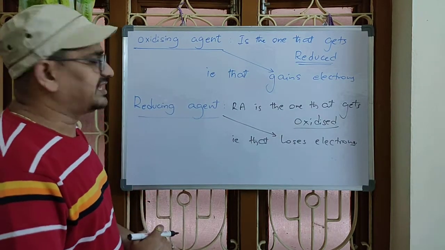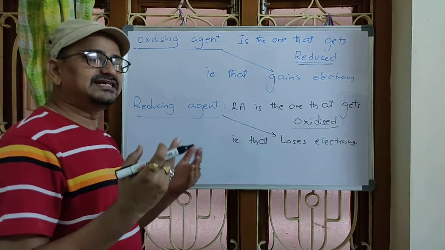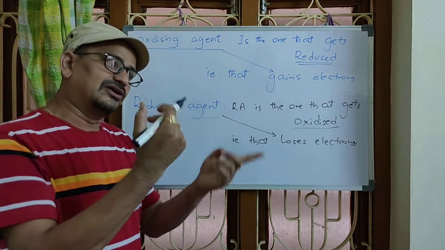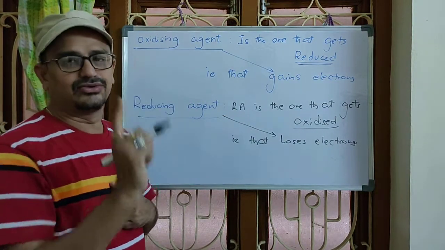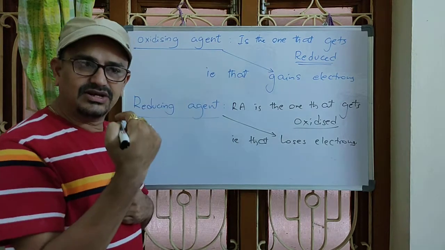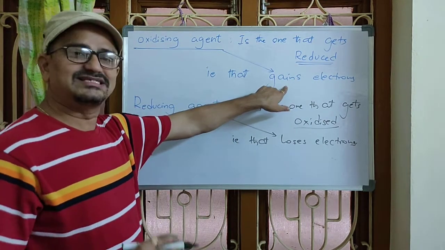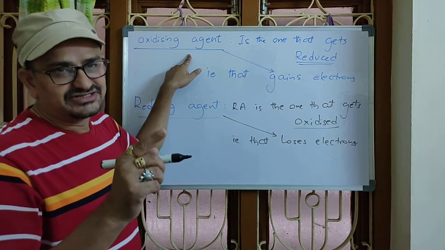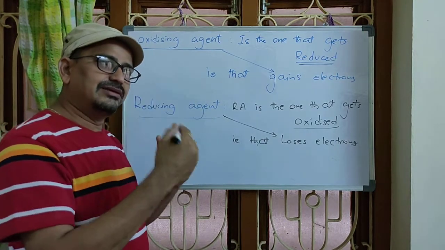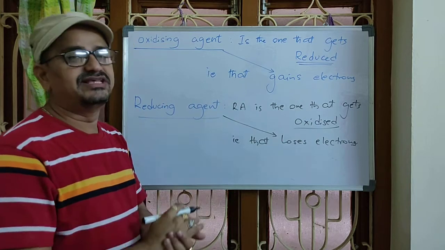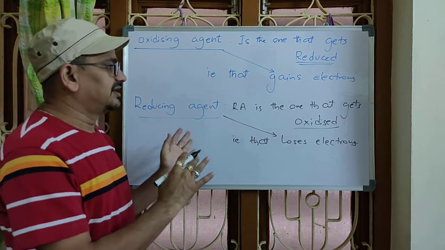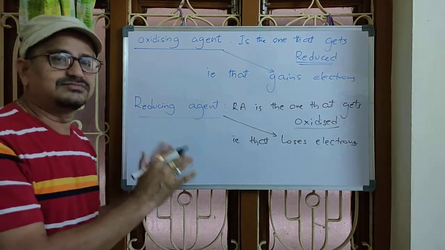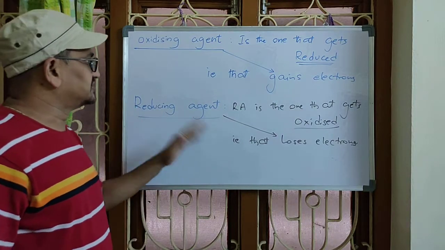Understood? Suppose you take element fluorine. As it is the most electronegative element, it always gains electron, one electron only. So, fluorine is always said to be acting as an oxidizing agent. In this way, from element to element, we can map these lines. Understood? Now, let us solve some questions based on these relations.